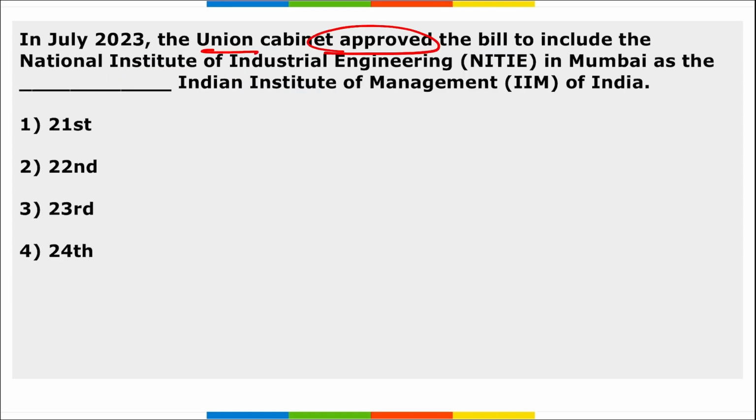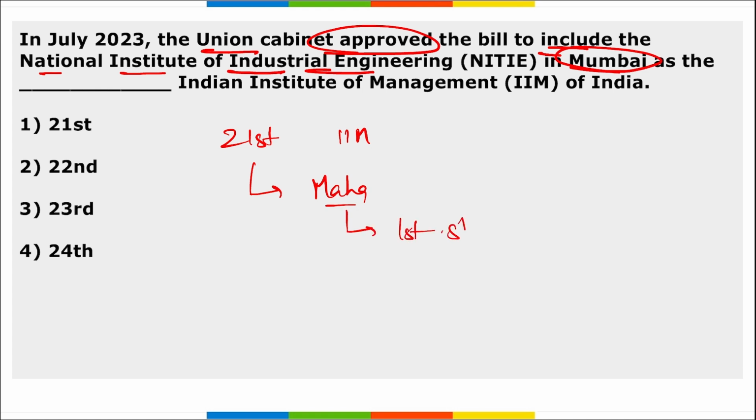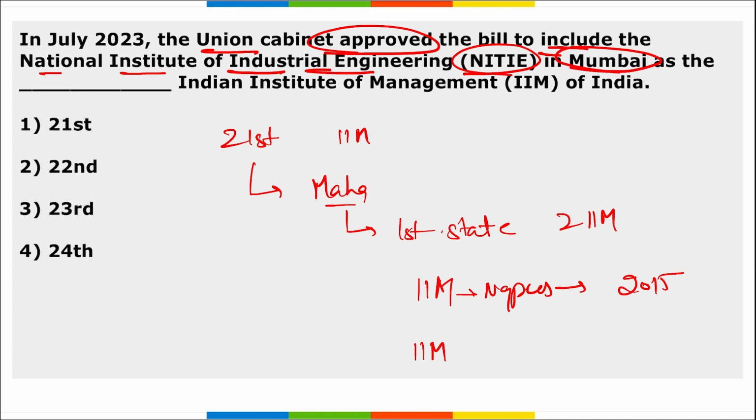Next, Union Cabinet approved the bill to include the National Institute of Industrial Engineering, that is in Mumbai, as the 21st IIM of India. And with this, Maharashtra will become the first state in India to have two IIMs. One is IIM Nagpur, that was established in 2015, and now NITIE will be converted into IIM Mumbai. So this will be the 21st IIM, that NITIE will be converted into IIM Mumbai.